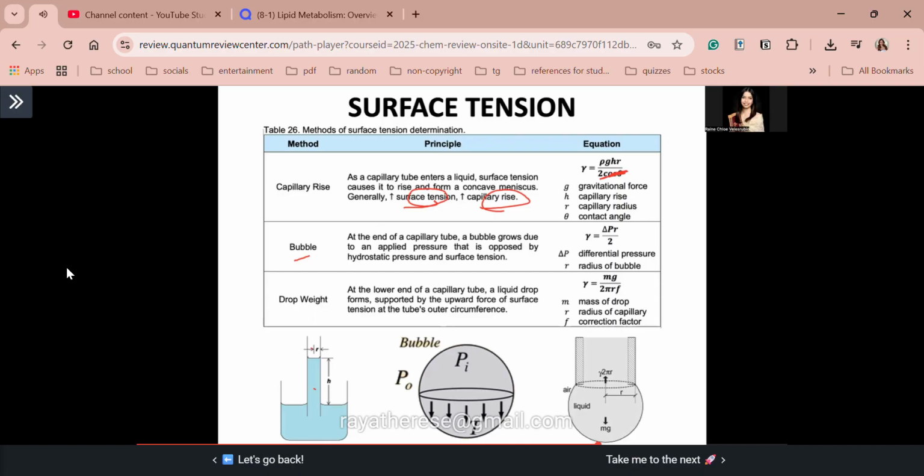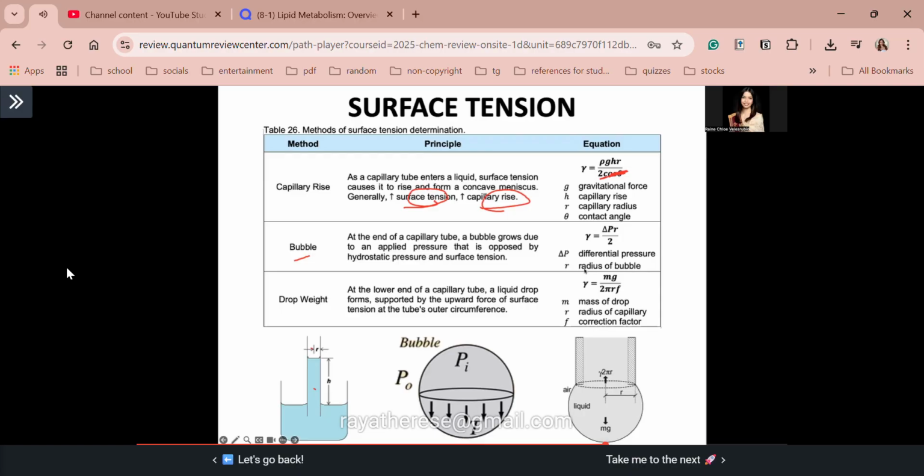Diba? Capillary tube ulit, for this time, you're gonna look at a certain drop sa end, sa tip ng inyong capillary tube. Now, yung drop na yan, nasa tip lang siya ng capillary tube and it will be held in place by surface tension acting along the tube's edge. Kunwari, meron kang tube. Okay? May tube ka. Now, kaya lang nagsistay dyan yung drop because of surface tension. So when the droplet becomes heavy enough to overcome the upward force, okay, due to the surface tension along the tube's edge, magdedetach yung liquid drop.